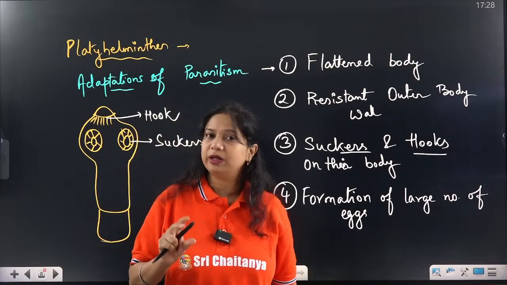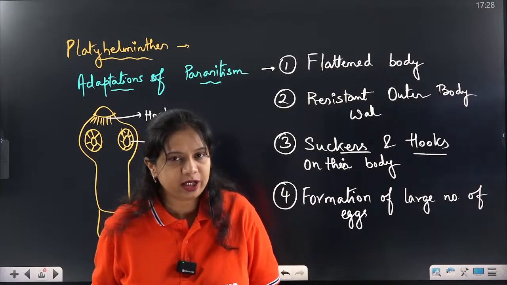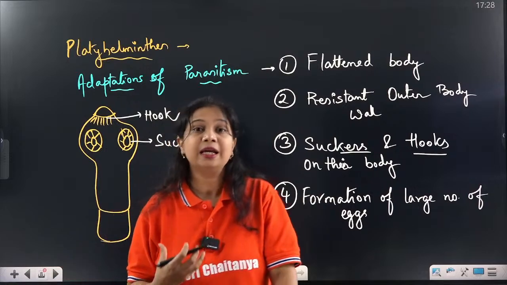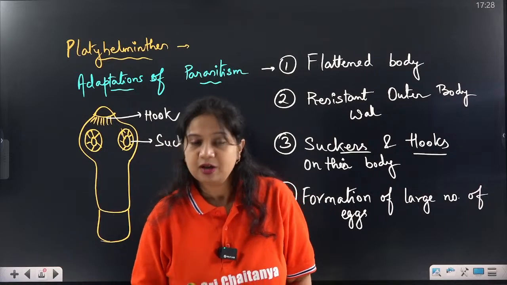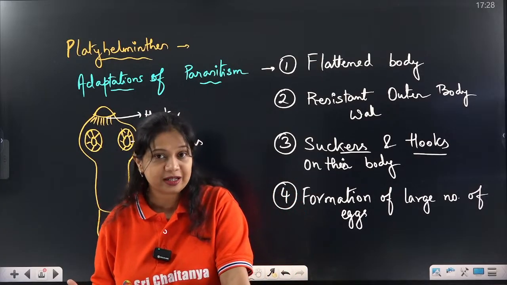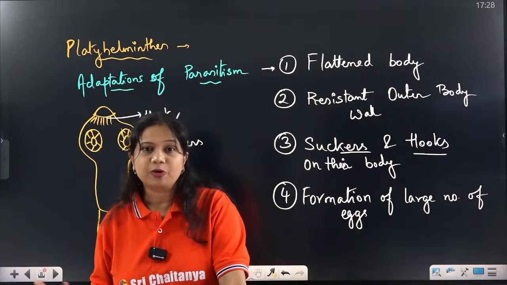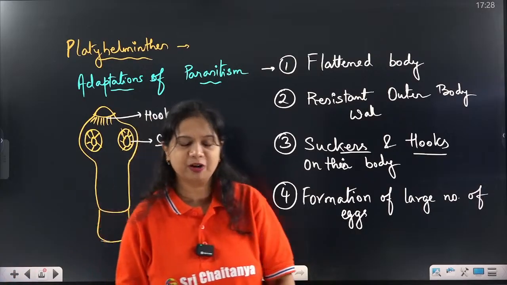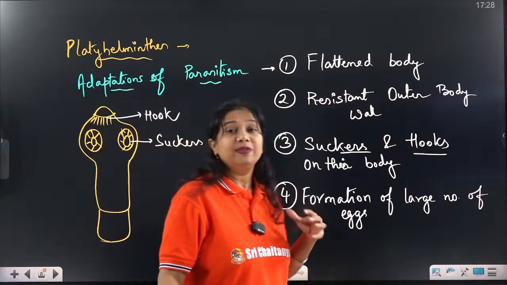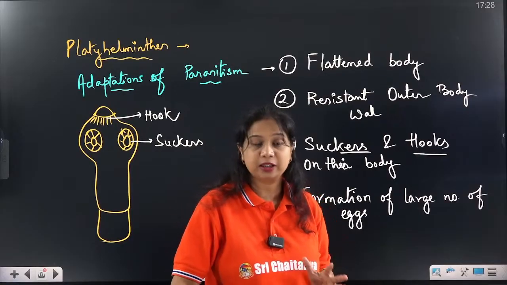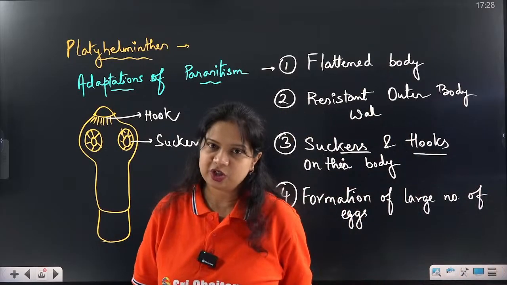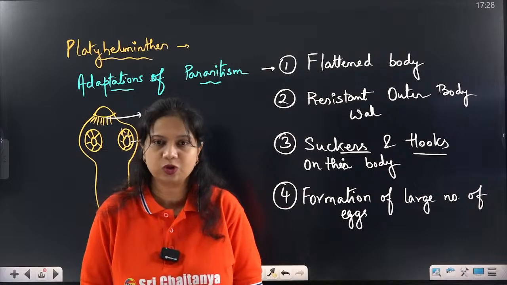Flatworms are commonly endoparasites of the host body, and in transferring from one host body to another, they pass on their egg stage or larval stages. So to continue their generation, they have to produce a large number of eggs. Otherwise, they may face extinction if they produce a small number of eggs. So these are the various methods by which they maintain parasitism inside a host body, and these are called parasitic adaptations. That is how they live inside a host body.